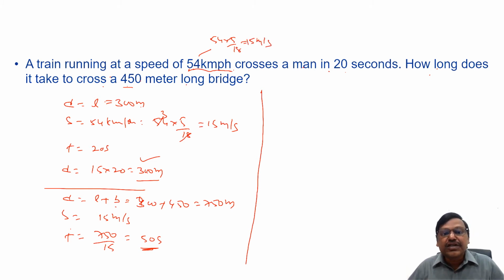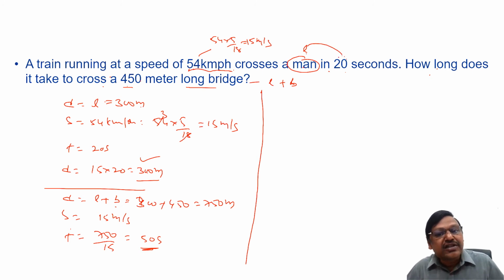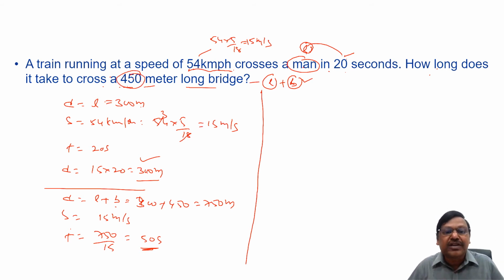Now, when a train is crossing a bridge, it travels the length of the train and the length of the bridge. But when a train is crossing a man, it travels only the length of the train. So for that, it is taking 20 seconds. To cross a man means to travel the distance of a train, it takes 20 seconds. When it is crossing a bridge, it has to travel the train's length plus additionally what? Bridge length.